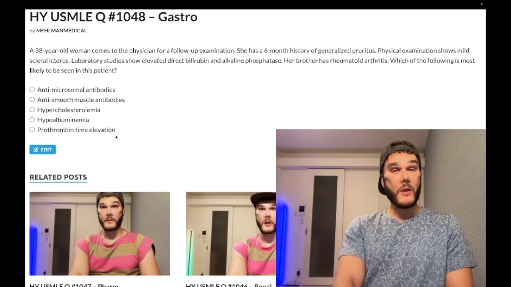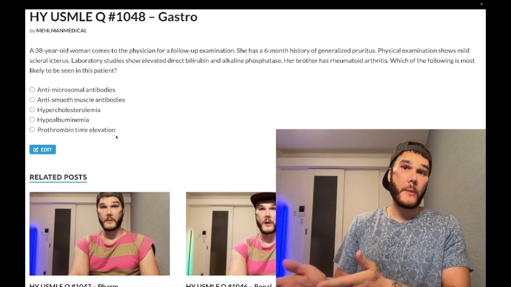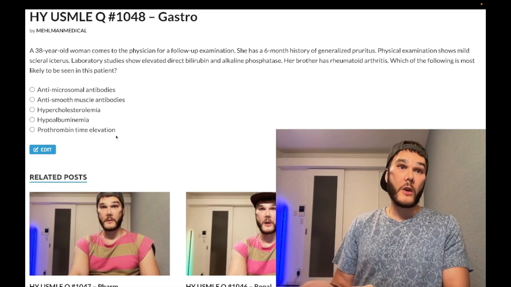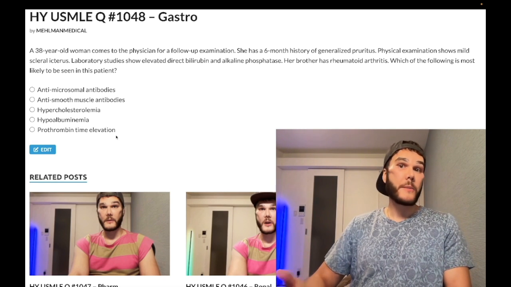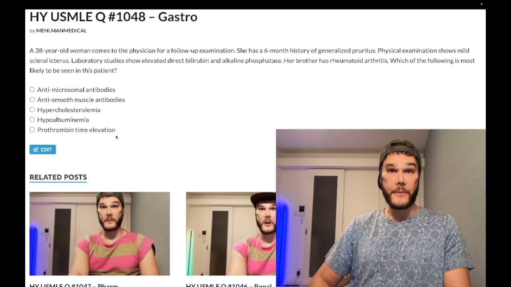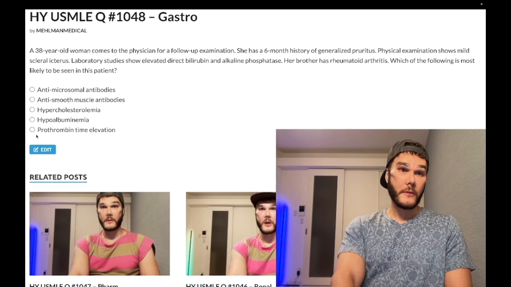So it's a high yield factoid. You're aware that elevated PT is one of the ways USMLE likes to assess advanced liver disease. If you're forced to choose which variable is more specific for advanced liver disease, it would be an increased prothrombin time because the liver is involved in synthesizing clotting factors, as opposed to transaminitis. In cirrhosis, you can have normal liver enzymes since you have burnout of the organ. Wrong answer.